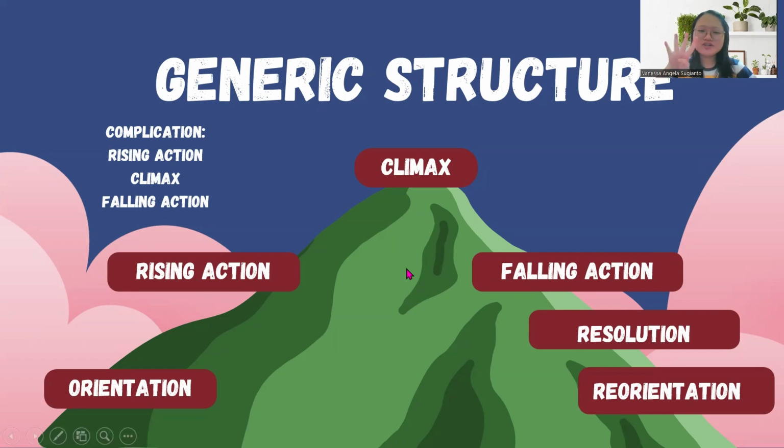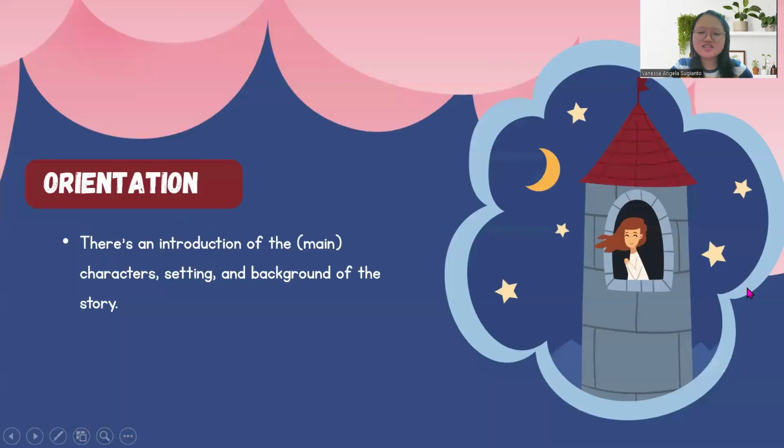And this is the generic structure of a narrative text. Basically, we have four. So first, it is orientation, and then complication. But the complication is divided into three: rising action, climax, like the top of the mountain, and then falling action. After that, we have resolution and reorientation. Let's see each of them here more deeply.